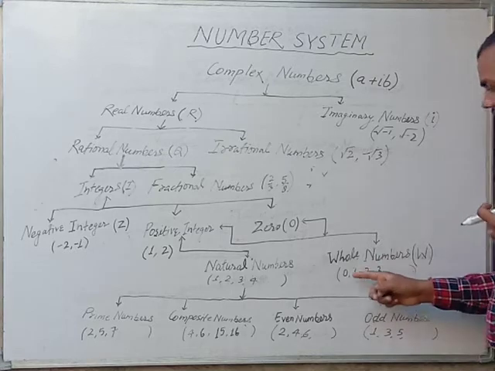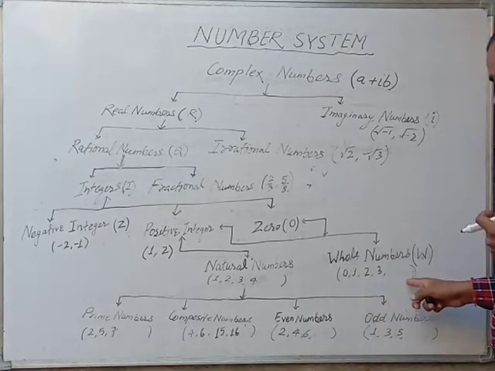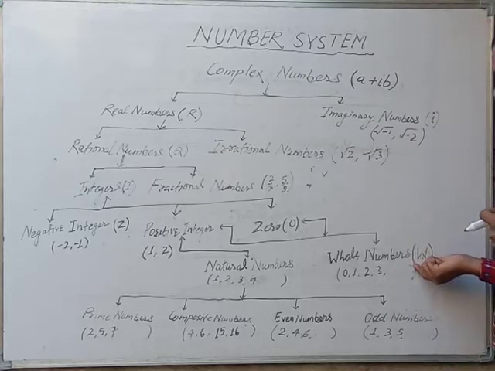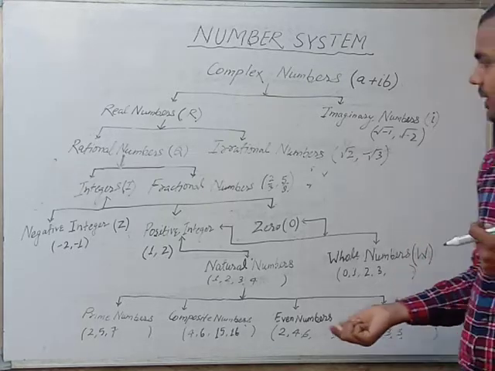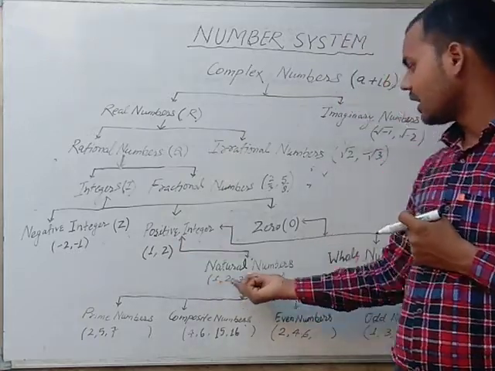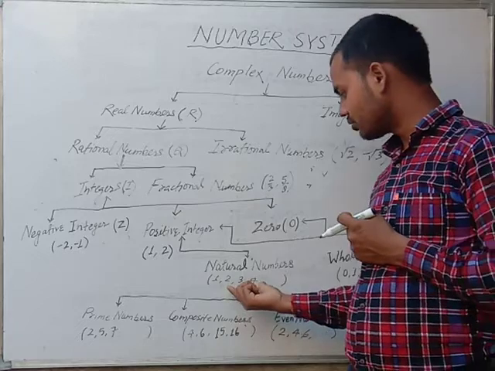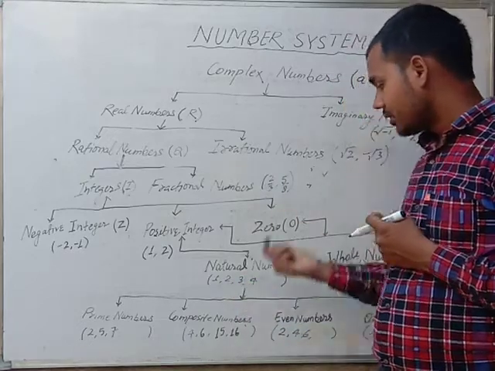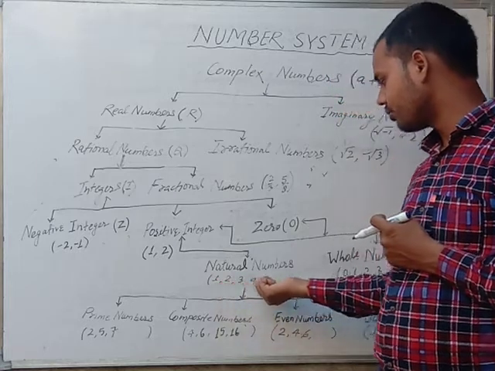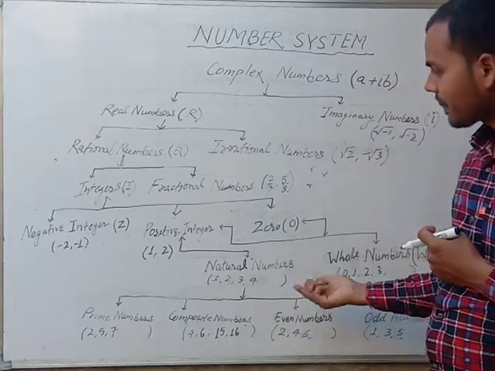Whole numbers begin with 0 up to infinity and are denoted by capital W. Positive integers are natural numbers. All counting numbers are natural numbers. They begin with 1, 2, 3, 4, 5, 10, and so on.